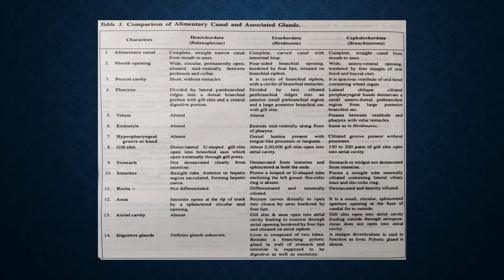In Herdmania it is a complete curved canal with an intestinal loop, and obviously it has to be curved because if you visualize the animal, it is a bag-like structure, so there is no space for the alimentary canal to go straight. It has to get curved. Then in Branchiostoma, the alimentary canal is complete and straight, because it's a long animal, from mouth to anus.